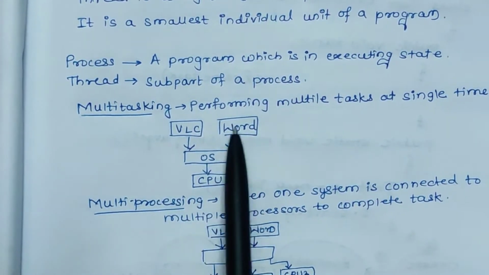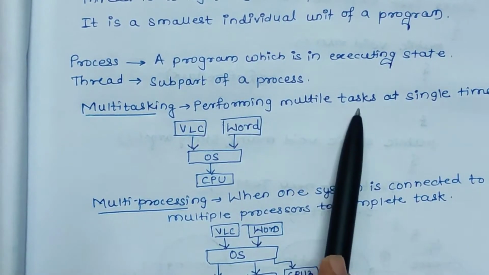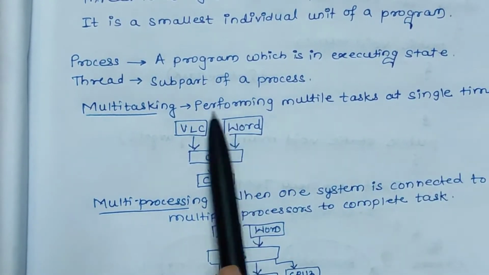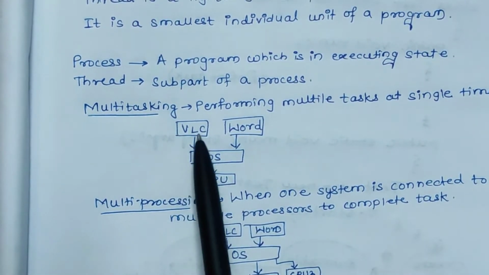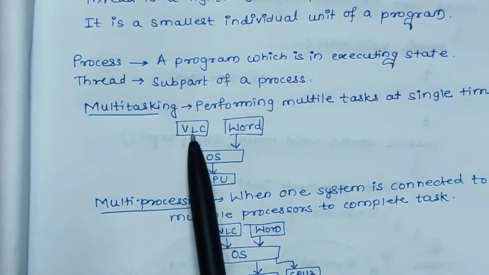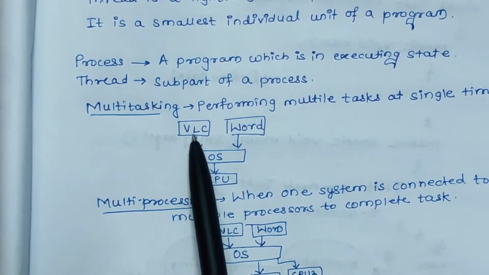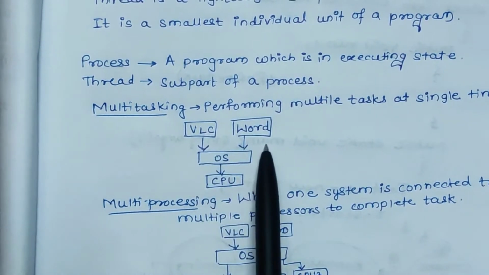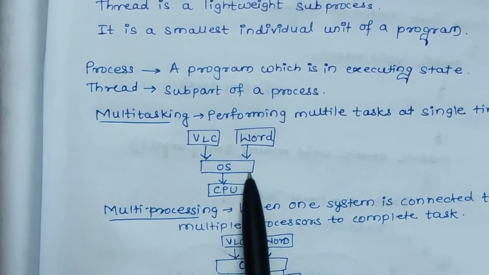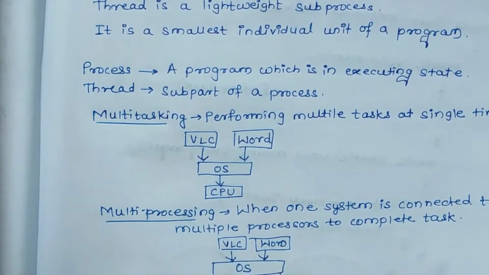Multitasking means if multiple tasks are being performed at a single time, we call it multitasking. For example, suppose VLC media player is running on your laptop or system, and again you are accessing a Word file, we can call it multitasking. That is, the processor is performing multiple tasks at a time.